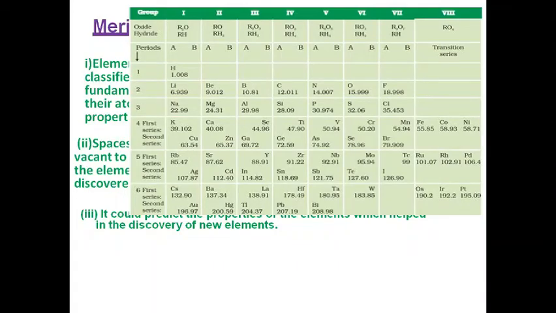Mendeleev's periodic table could accommodate noble gases when they were discovered. So they can be easily accommodated after their discovery. Earlier the noble gases were not discovered, and he did not make any separate column for them, but we could easily adjust the noble gases in a separate column. Okay, then so these three were the major merits of the periodic table.